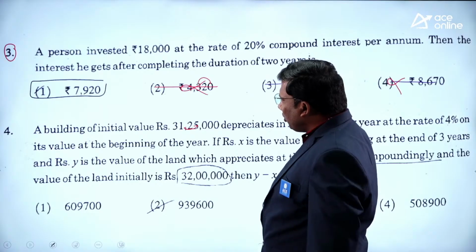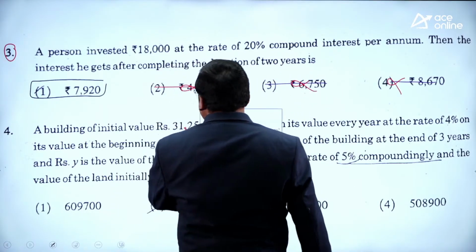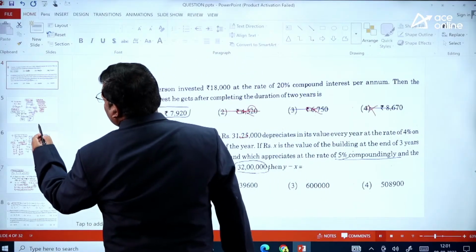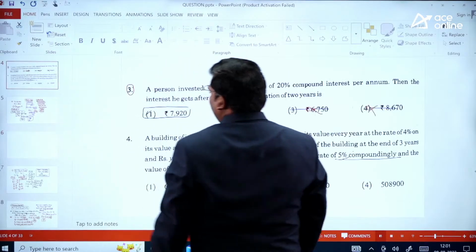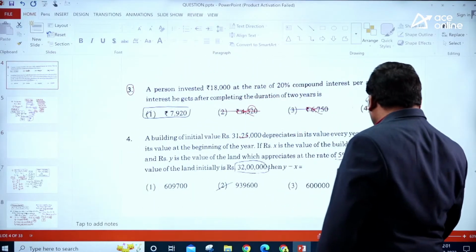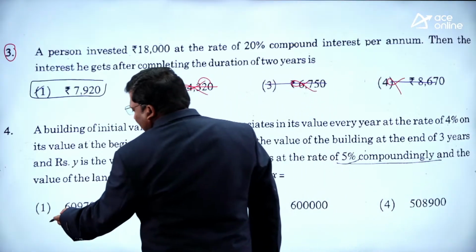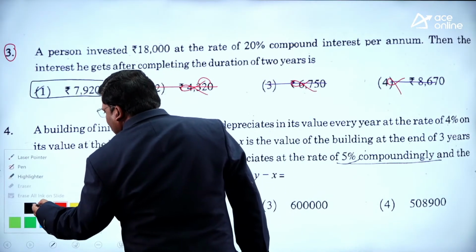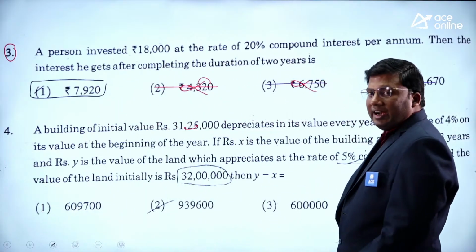Let us do the fourth question. Many students said that it is a difficult question. Let me make it into a 5 seconds approach. Please read the fourth question once. The idea is to tell you a better, smarter way of solving these questions.